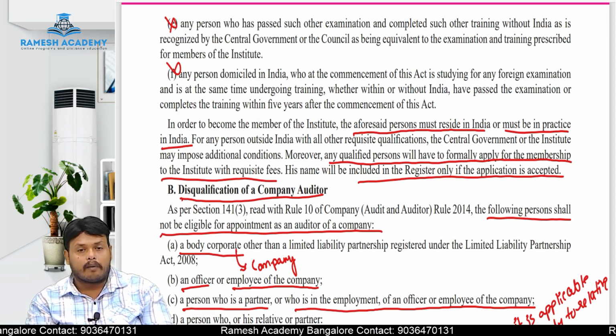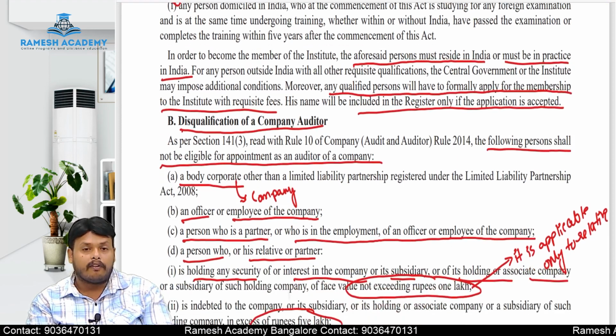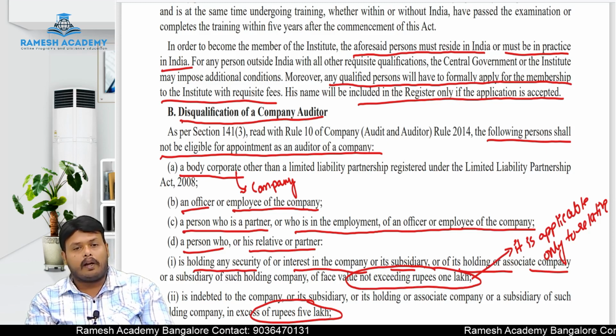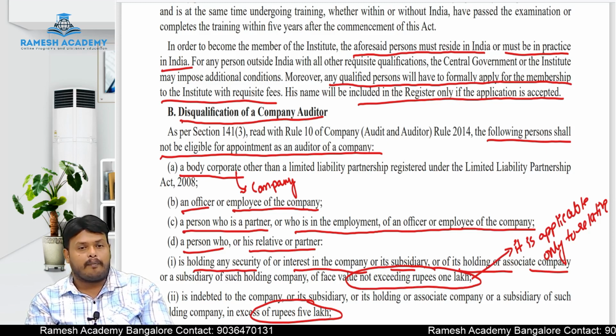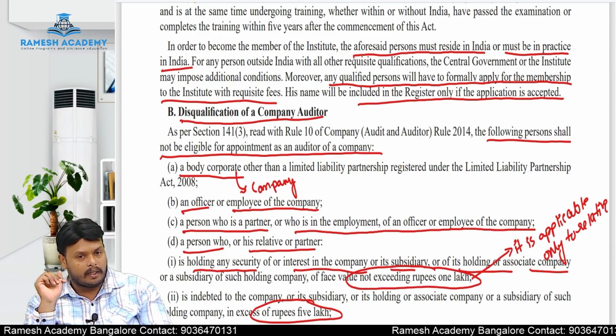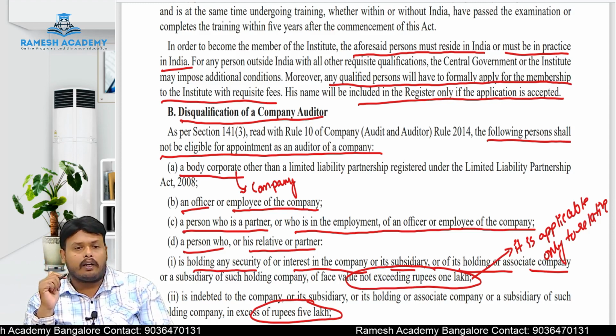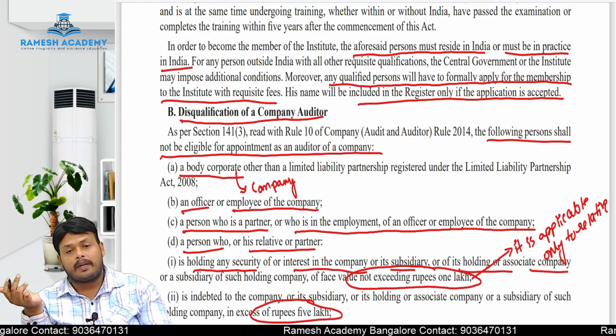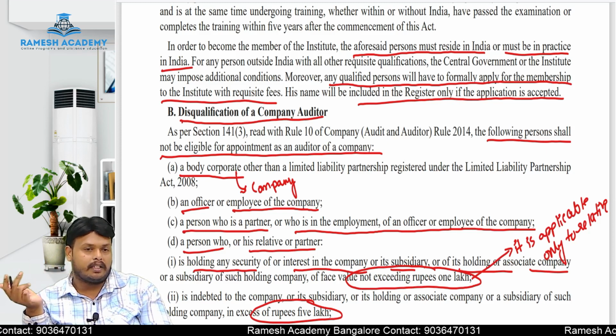the following persons are not eligible for appointment as an auditor of a company, Nana. First one is a body corporate. A body corporate cannot be appointed as an auditor of a company. Why can a body corporate not be appointed? Only one reason. A body corporate is nothing but a company. How is a company formed? A company is a separate legal entity. By a legal existence it is formed.